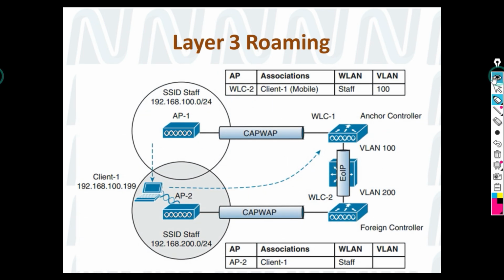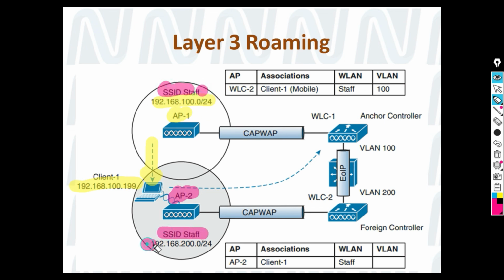So in this diagram you can see what I was trying to say. Originally the client had a 192.168.100.x subnet IP, which exists over here. The client was earlier connected to AP1, but now it has roamed in another direction, and this is AP2 with the same SSID, SSID staff.